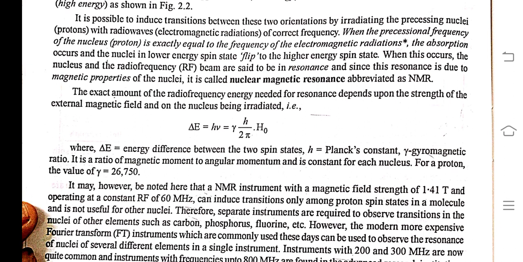Delta E is equal to h nu is equal to gamma h upon 2 pi times H0, where delta E is the energy difference between the two spin states, h is the Planck constant, and gamma is the gyromagnetic ratio. It is the ratio of magnetic moment to the angular momentum and is constant for each nucleus. For a proton, the value of gamma is equal to 26,750.